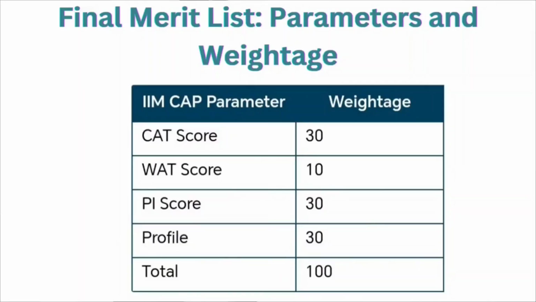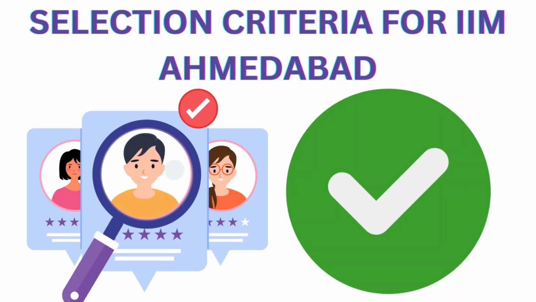So on the basis of this qualifying CAT percentile, you will receive the shortlist call for the PI and VAT round, and on the basis of the score you have obtained in the VAT and PI round, the final merit list is done. So here for the final merit list, 30% weightage is given to your CAT score, 10% weightage is given to your VAT score, 30% weightage is given to your personal interview score, and 30% weightage is given to your overall profile.